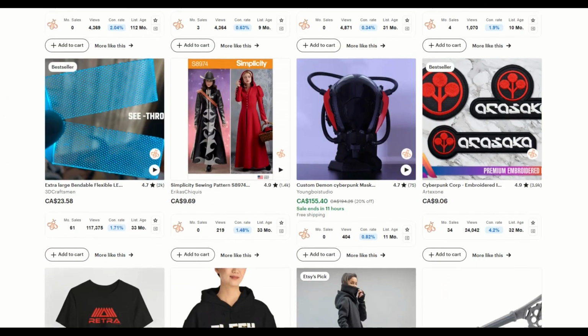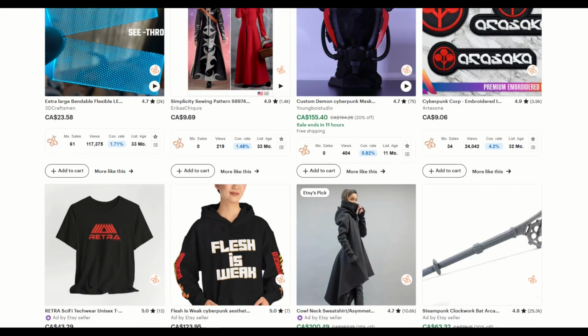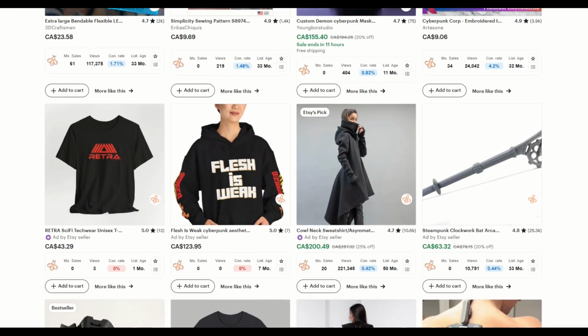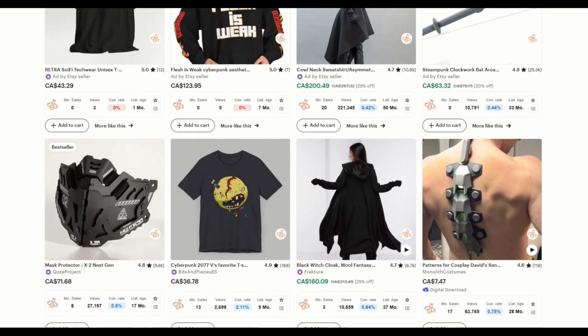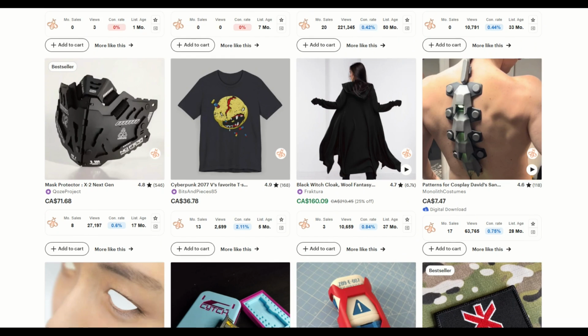Niche research is extremely important if you want to break into selling on Etsy or any print-on-demand platform, and I highly recommend spending some time and energy to make sure you're marketing to people who are actually looking for stuff.